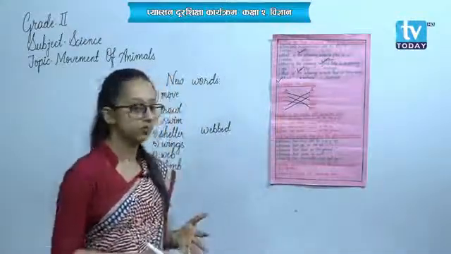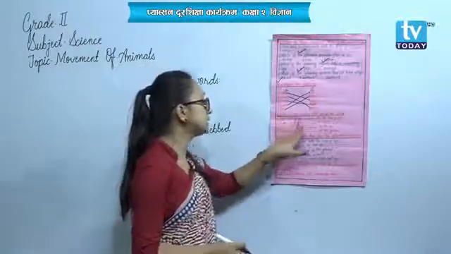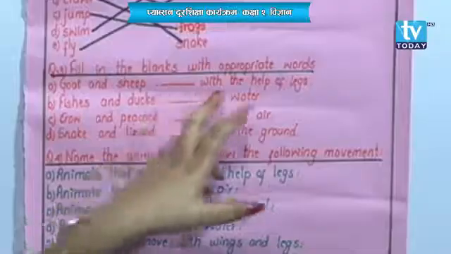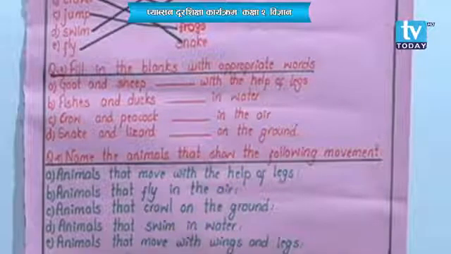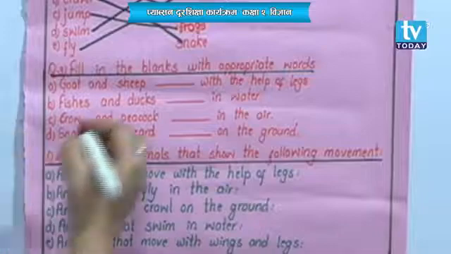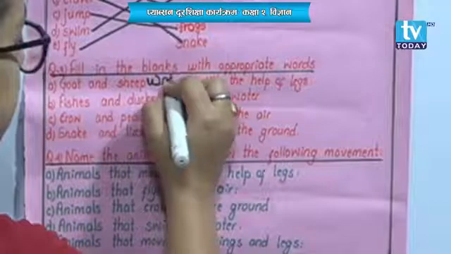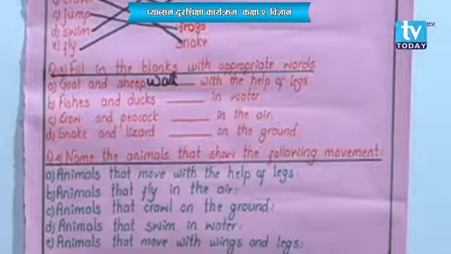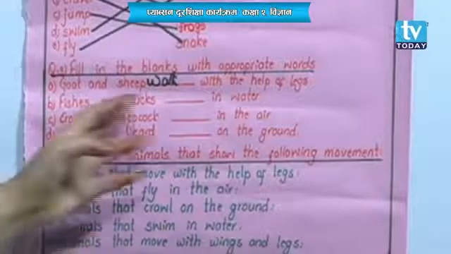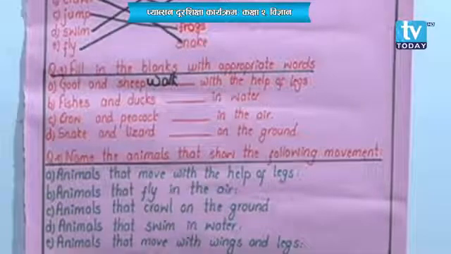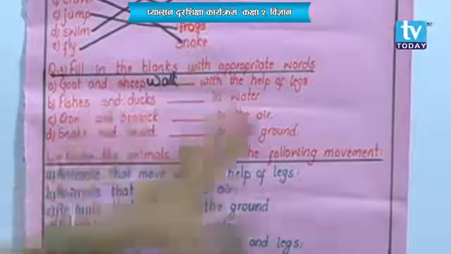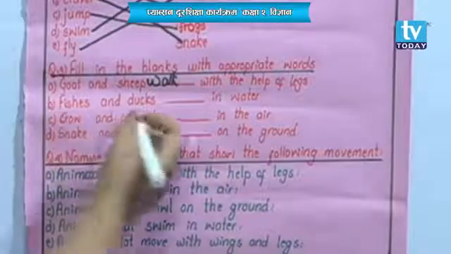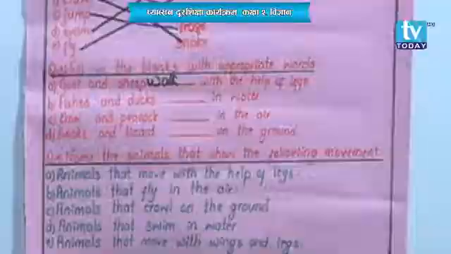How do they move? You need to write that. Goat and sheep walk with the help of legs. What do they do with the help of their legs? Here you can write walk, or you can also write run, because legs help in walking, running as well as in jumping. But among those three you can write either walk or run. Okay, goat and sheep walk with the help of their legs.